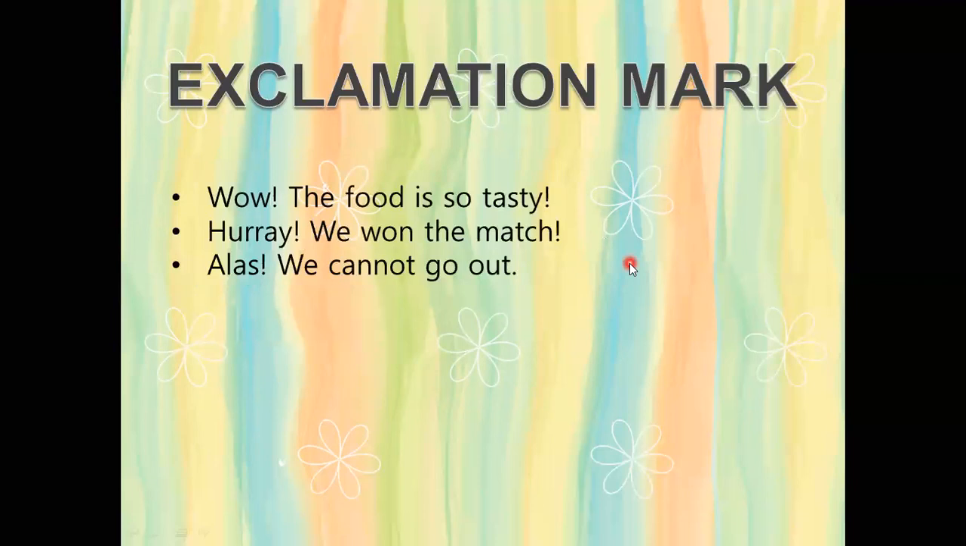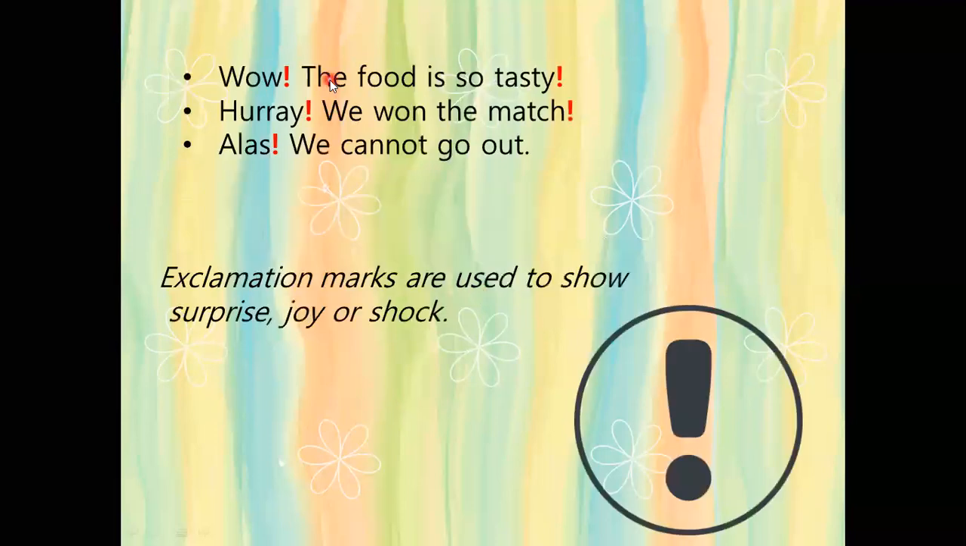Now we have another mark. This is known as the exclamation mark. So there are again a few examples. Wow, the food is so tasty. Hooray, we won the match. Alas, we cannot go out. So can you see all the exclamation marks here? We have 5 exclamation marks in all the 3 sentences.